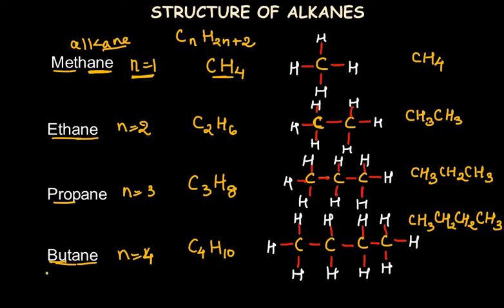Now after butane we have pentane, which has 5 carbon atoms, so the formula will be C5H12. Next we have hexane, then heptane, then octane, nonane, and decane, each with one more carbon atom in the series. So you can also make your own formula and your own structure as I have taught you here.